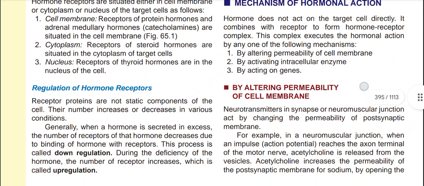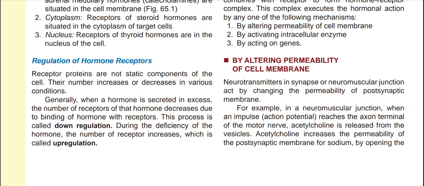Now, regulation of hormone receptors. Receptor proteins are not static components of the cell. Their number can increase or decrease in various conditions. Generally, when a hormone is secreted in excess quantity, the number of receptors of that hormone decreases due to the binding of hormone with receptor. This process is called down regulation.